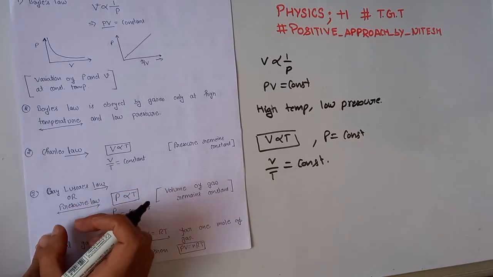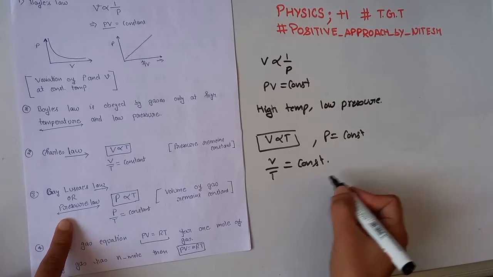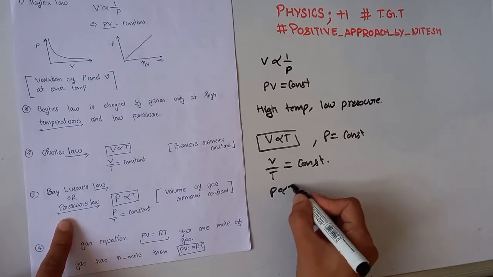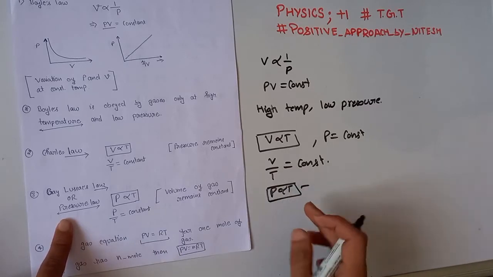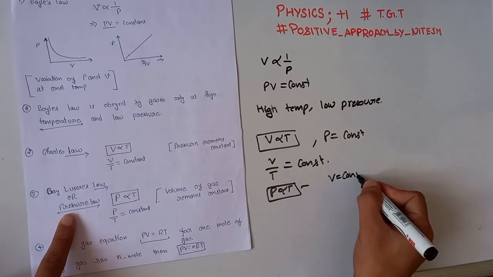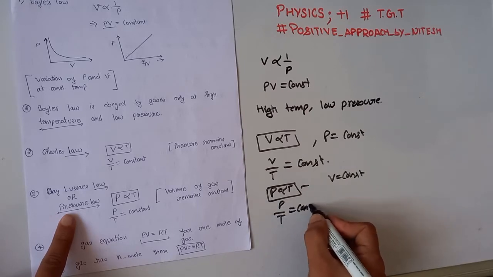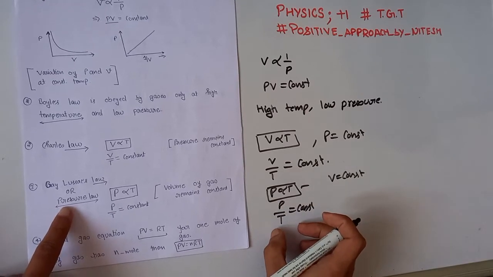Gay-Lussac's law is also called pressure law. What does this imply? This implies at constant volume, pressure is directly proportional to temperature. This is our Gay-Lussac's law or pressure law, where volume is constant. And what does this imply? This implies P over T is equal to constant.